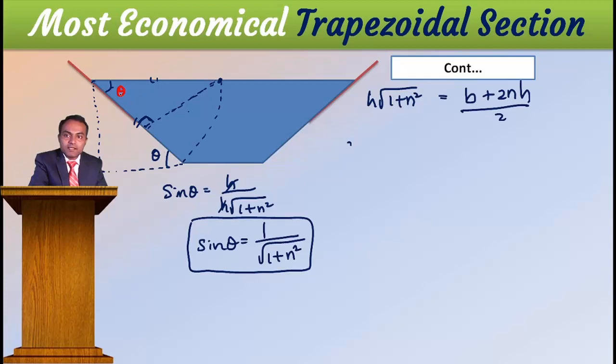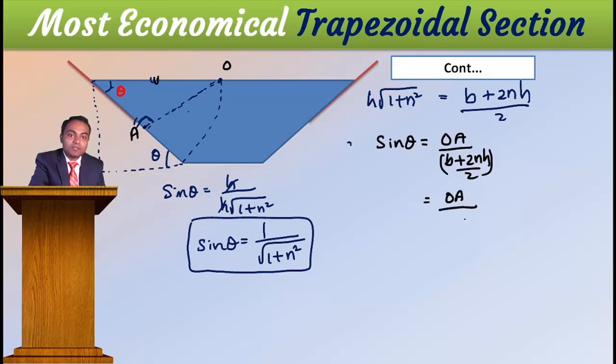If you define sine theta, let us consider this as O and this you call OA. Then this is the opposite and this is adjacent. Then again I will define sine theta with a different triangle. Opposite OA divided by half of the top width. Half of the top width means what? B plus 2NH by 2. This is the half of the top width.